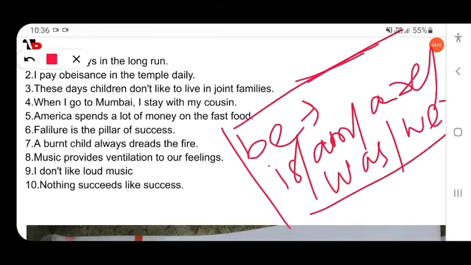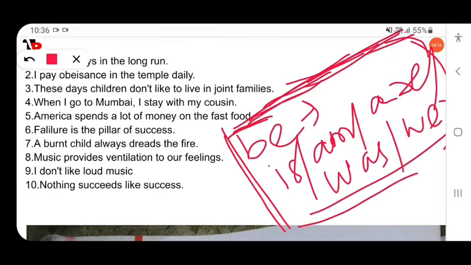You can get a complete idea by going to the playlist section, where you can find all the description about the be verb. So here, failure is the, not being. Failure is the pillar of success. This is an all-time truth.